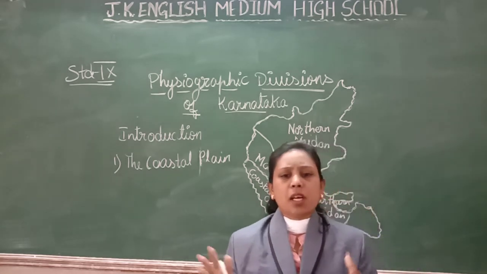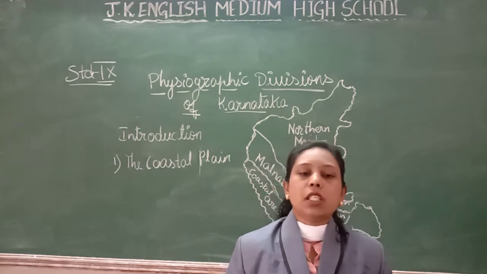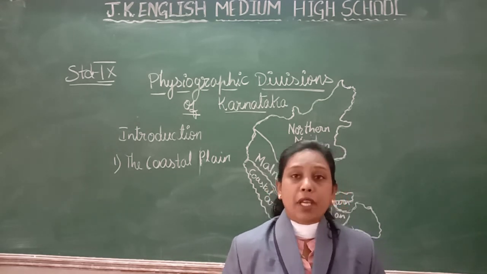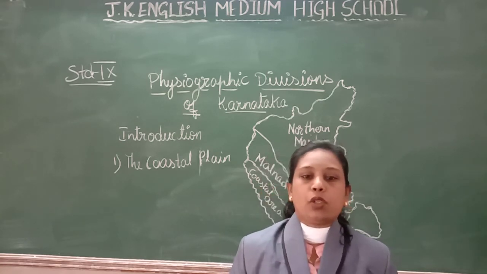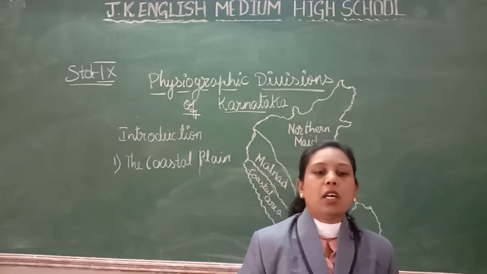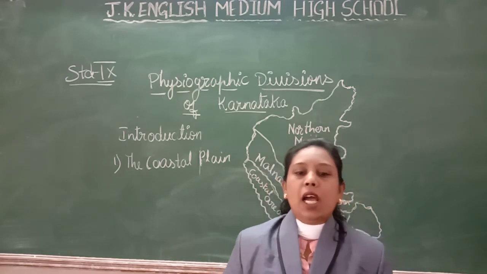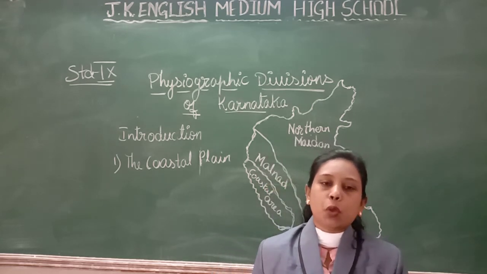There are also some small islands near the sea coast, such as St. Mary's Island near Malpe, also called Coconut Island, Anjadiv near Karwar, and Devgad, Kanji and Buddha islands are notable.